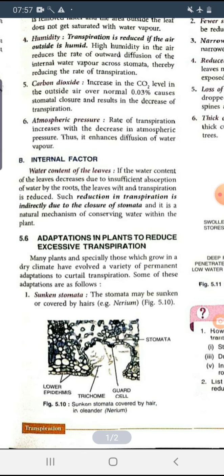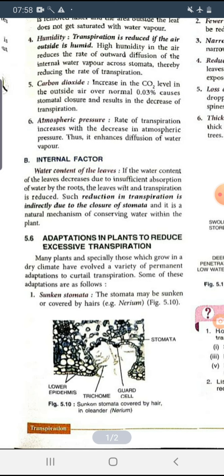Next, in different plants there are different adaptations to conserve the water. Mainly those plants which are present in the dry climate or in dry desert areas have evolved a variety of permanent adaptations to reduce the transpiration or to almost curtail the transpiration. So let's see what are those adaptations.